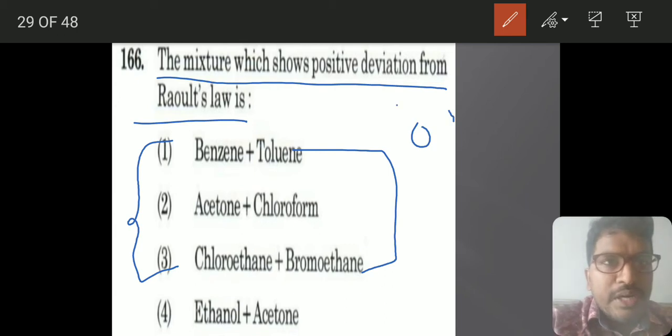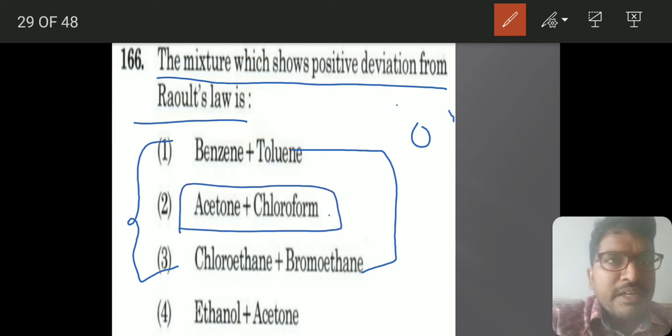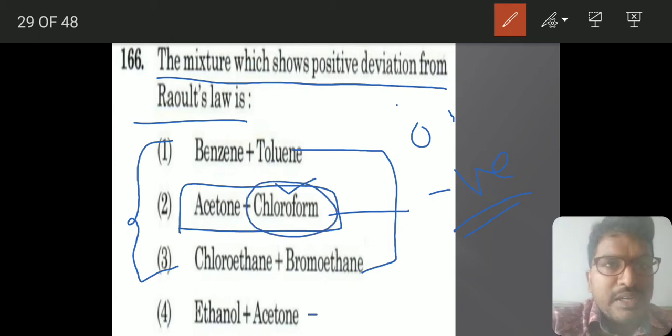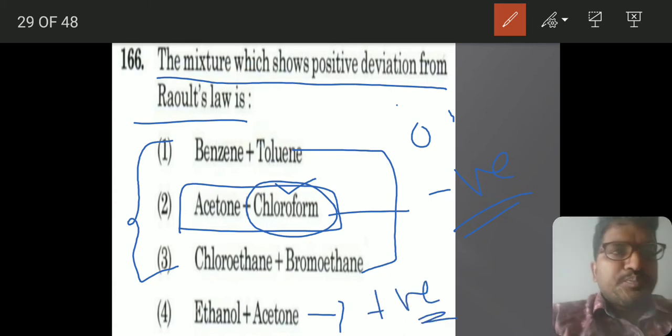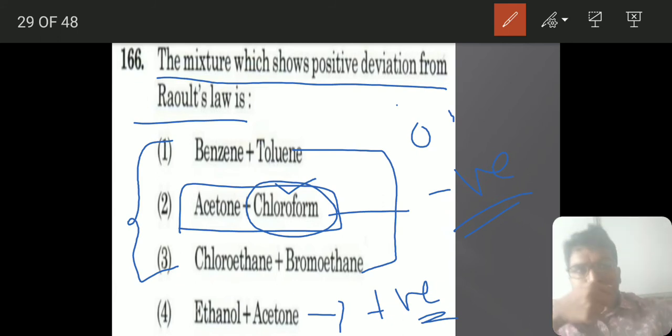Basically acetone and chloroform will combine and show negative deviation. Acetone shows positive deviation, but when it comes in contact with chloroform it shows negative. So the answer will be ethanol, which will show the positive deviation. So be careful with this one.